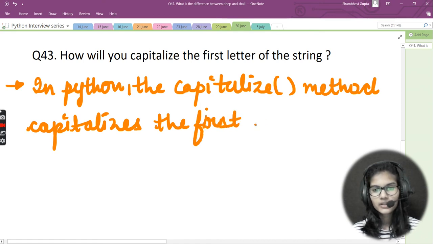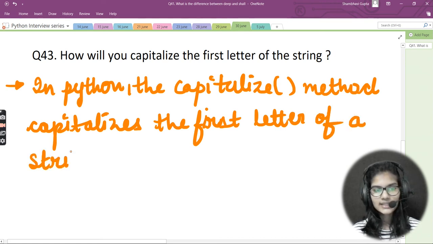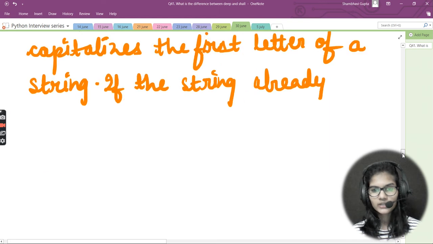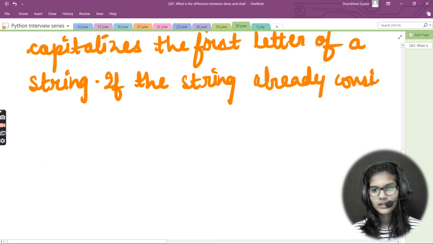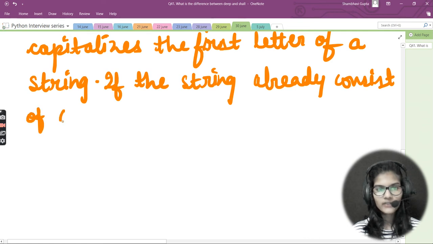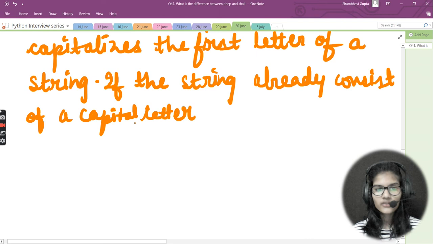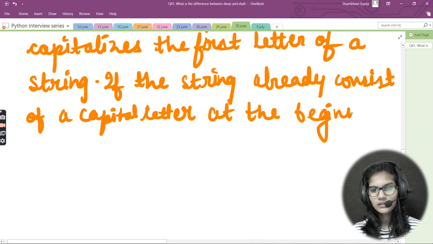The first letter of a string. It just capitalizes the first letter of the string, and if the string already consists of a capital letter at the beginning, then basically it returns you the same string.